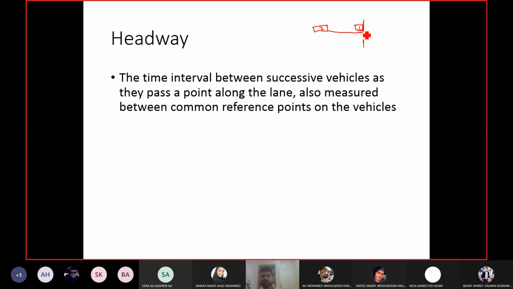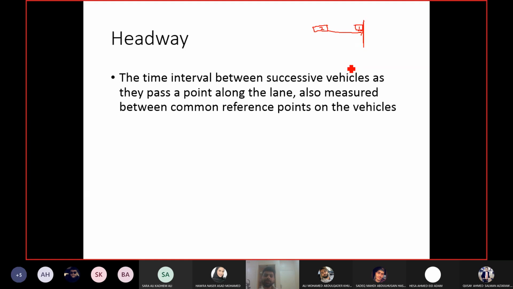So the headway started when vehicle 1 passed you, and it lasts till the time vehicle 2 passes you. When I say vehicle 2 is passing, that means the reference point of vehicle 2 is passing. If it is the front bumper, then the headway started when the front bumper of vehicle 1 passed you, and it lasts till the front bumper of vehicle 2 passes you. So it should be for a common reference.